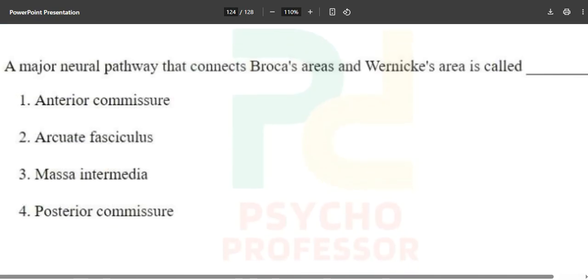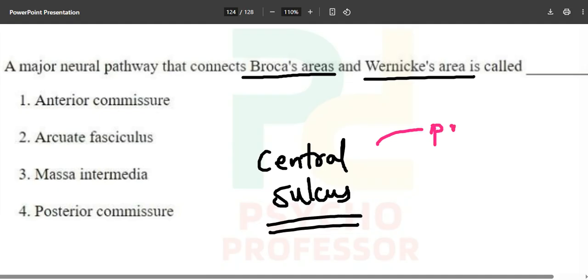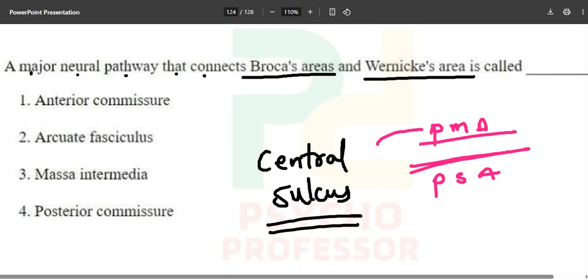Now, a major neural pathway. This was the interesting question that came up, that connects Broca's area and Wernicke's area. Right now, what have you studied? You have studied about the central sulcus. What is the central sulcus? It differentiates between the primary motor area and the primary somatosensory area, PMA divided by PSA. Okay, and now a major neural pathway that connects Broca's area.